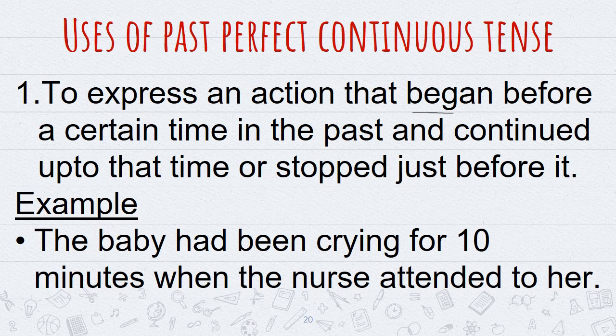So here we are talking about the past time when the nurse went to attend the baby. The baby had been crying for 10 minutes. So it does not have any relation with the present time. The action had been going on for 10 minutes when the nurse attended to the baby.